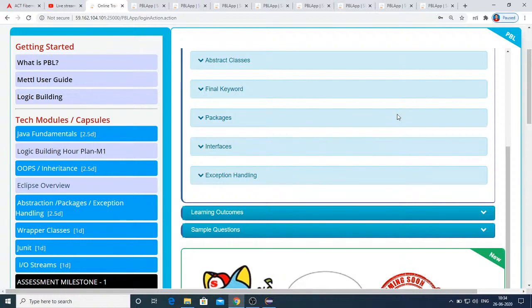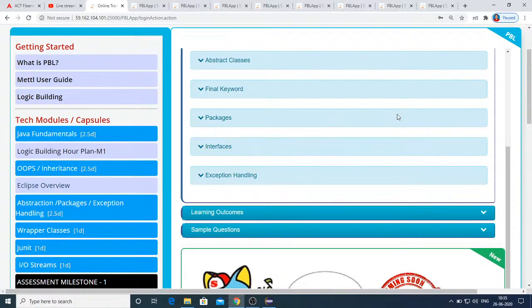And also I have said to you that the extends keyword, if it is followed by a class name, we can only extend one single class. But the same extends keyword, if it is followed by an interface name, then it can extend any number of interfaces. And the implements keyword can only be used with the class name, and you can follow it by any number of interfaces, and through this you are achieving multiple inheritance in Java.